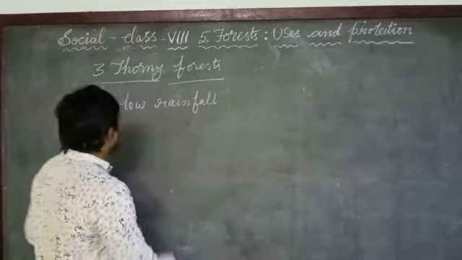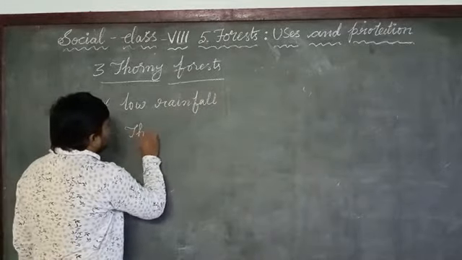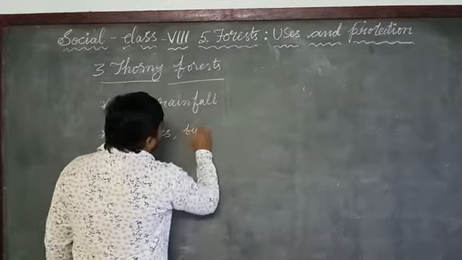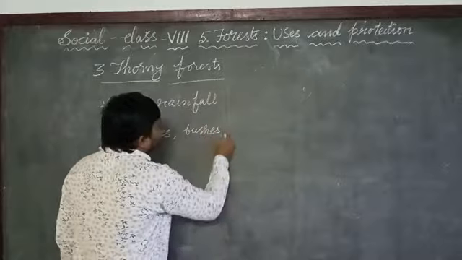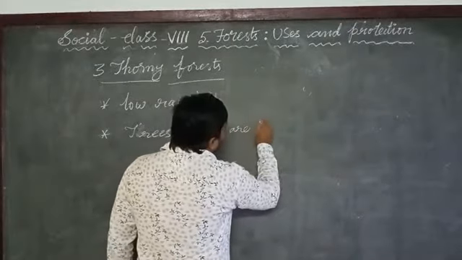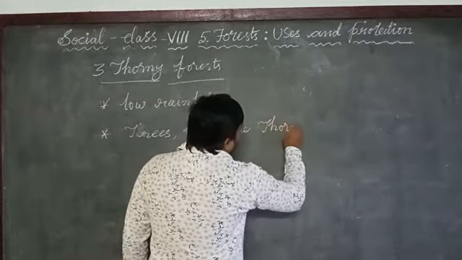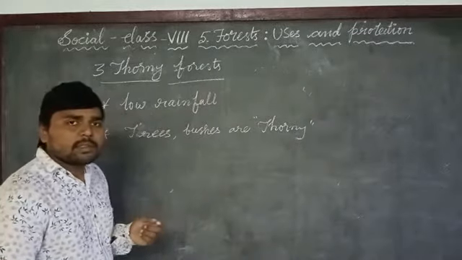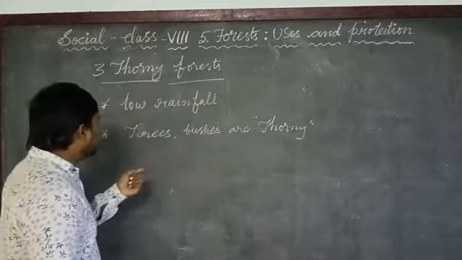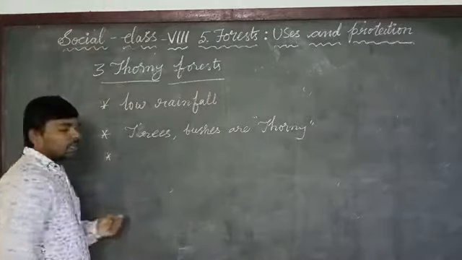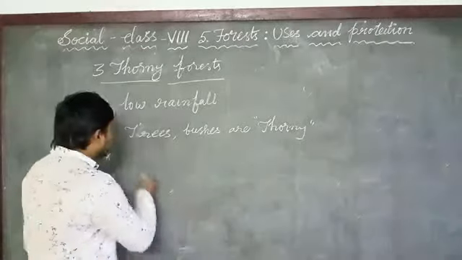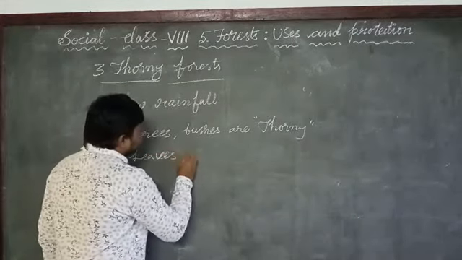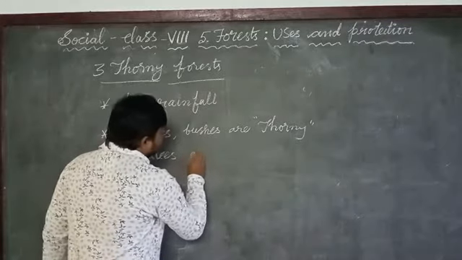The trees growing in this region are bushes or belong to the thorny type. Thorny means needle-like stems, and the leaves of these thorny forests are very short. In this thorny forest, the leaves of the trees are very short.